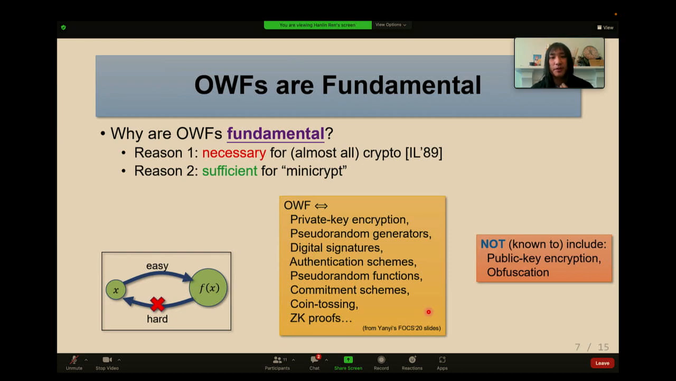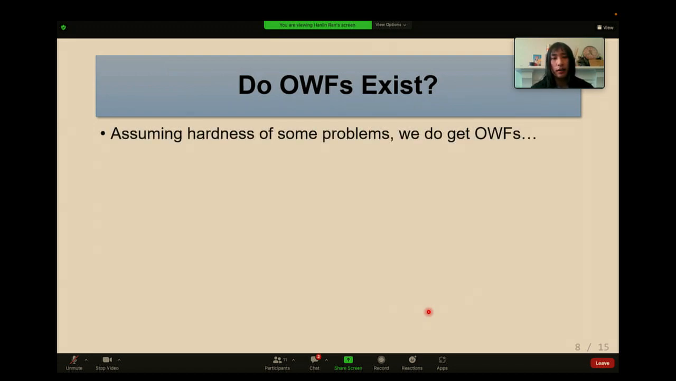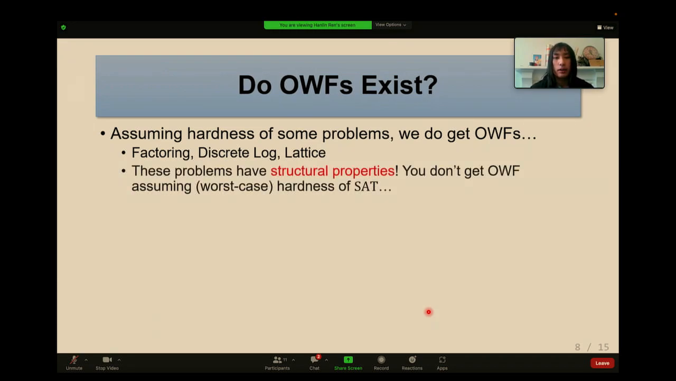Okay, so towards building secure cryptography, it's natural to ask, do one-way functions exist? Well, if we assume some problems are hard, we do get one-way functions. For example, factoring, discrete log, and some lattice problems. These problems have structural properties such as worst-case to average-case reductions. So for example, if you just assume discrete log is hard in the worst case, then you use the worst-case to average-case reduction for discrete log, and you get one-way functions.